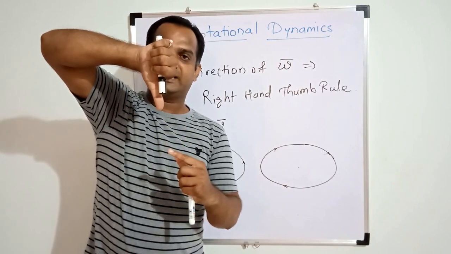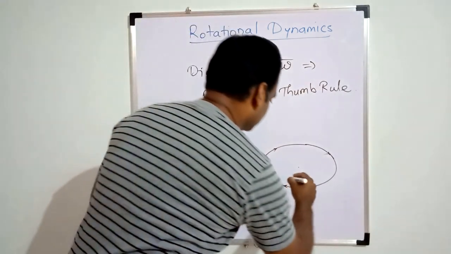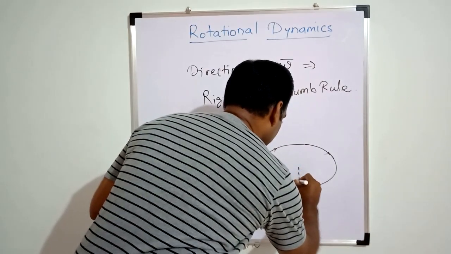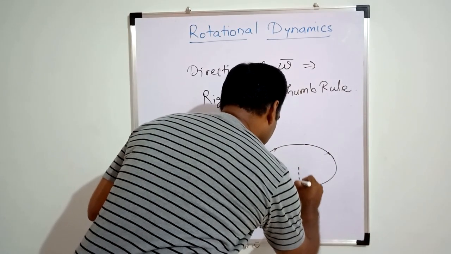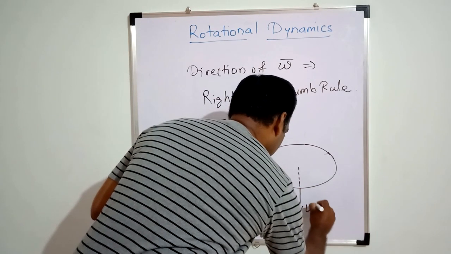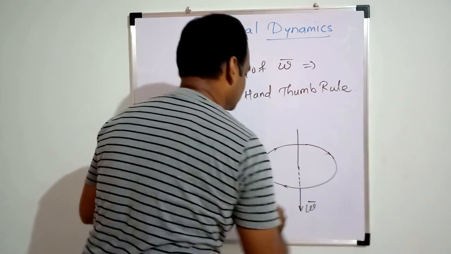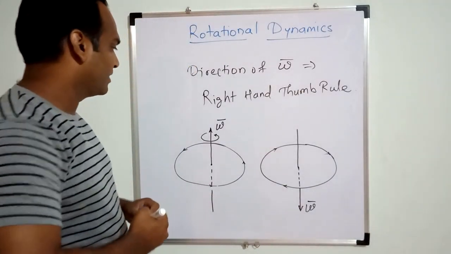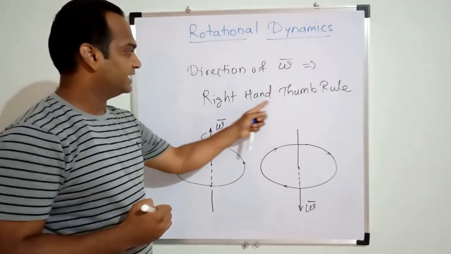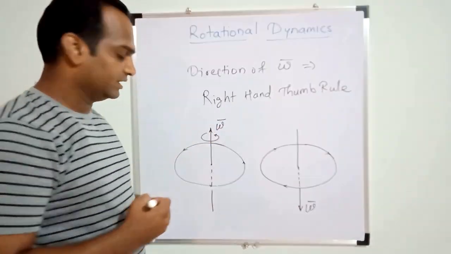So downward is the direction of omega. Thus with the help of the right hand thumb rule we can find out the direction of omega.